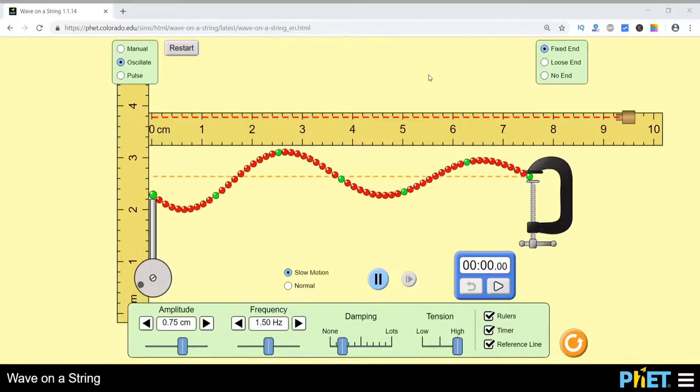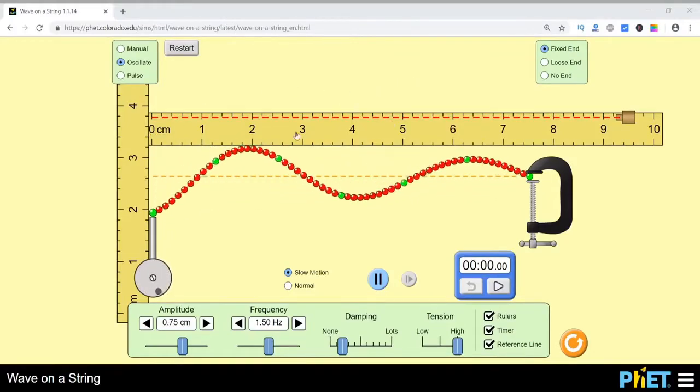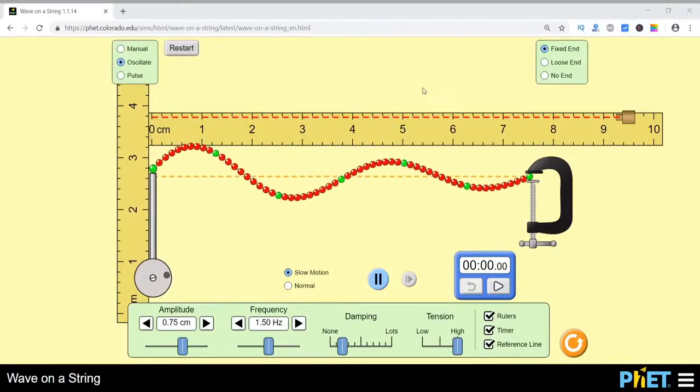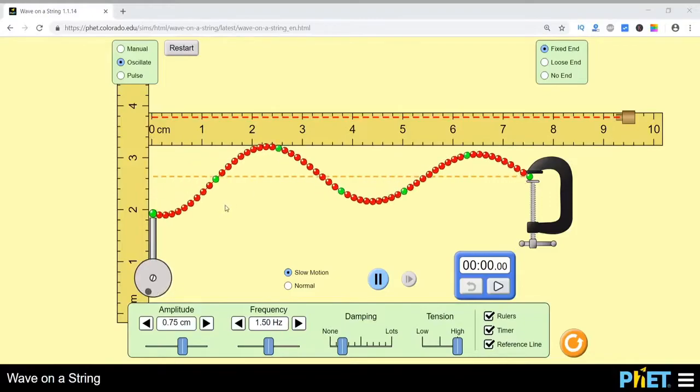So this is the direction of the motion to the right, and the up and down is the direction of oscillation of the particle. The particle is not actually moving from its initial place, it's just oscillating up and down in a small range of area, and the energy is traveling.